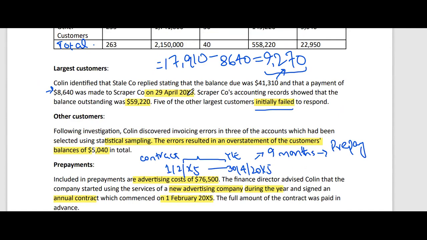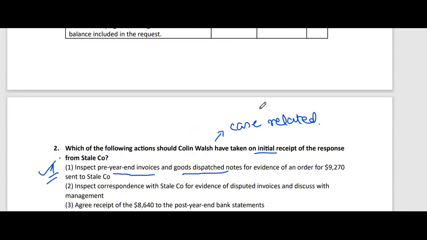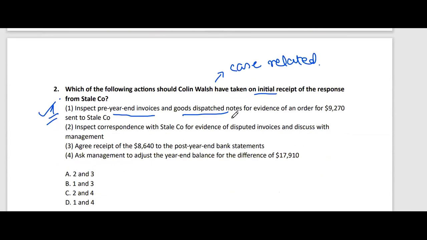This way, we can confirm that this is just a difference because the payment was made on 29th April 20x5. And for the balance which is not confirmed at all, he will check the audit trail. And then after that, he can check the correspondence as well. I am not selecting this statement just because this is not my initial response.